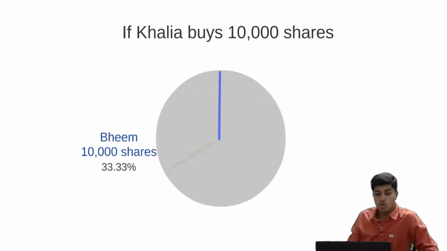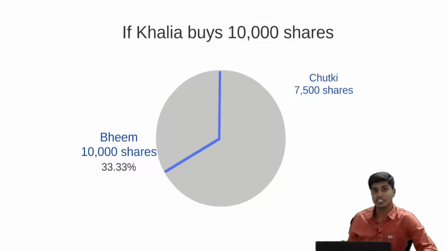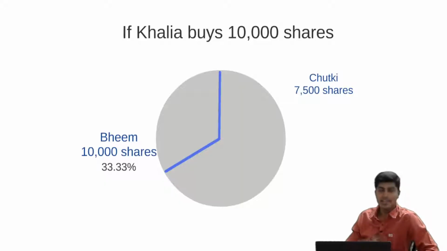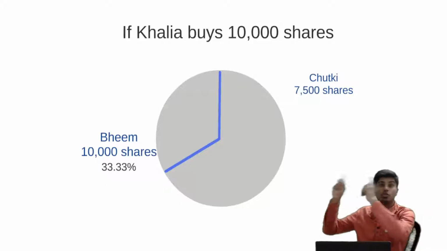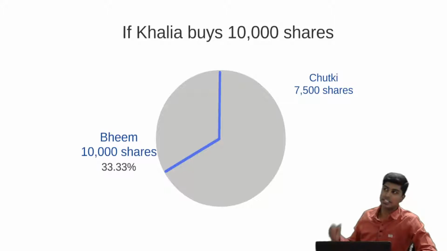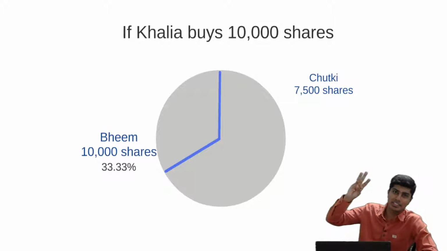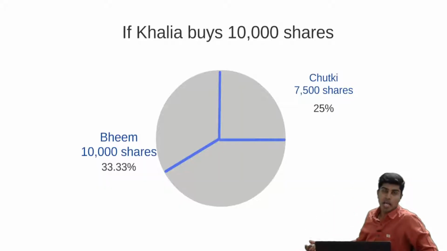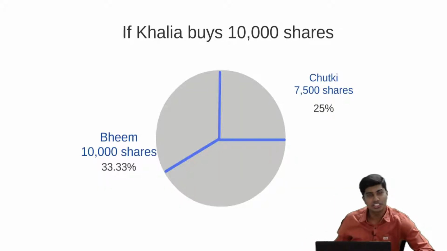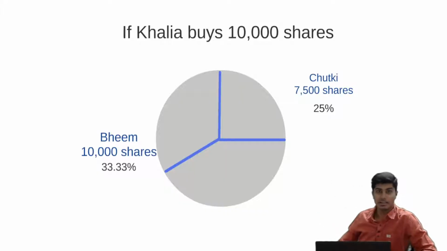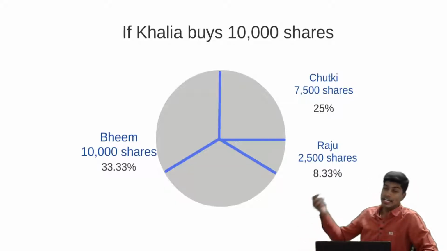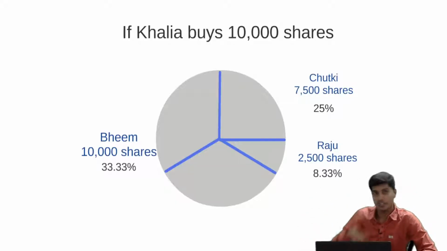And Chutki, who held 7,500 shares, had 37.5% stake in the company. But that 7,500 is no longer out of 20,000. It is out of 30,000 shares now, which has reduced her holding from 37.5% to 25%. And Raju, who had 12.5% stake in the company, will now have only 8.33% stake because it is 2,500 shares out of 30,000.